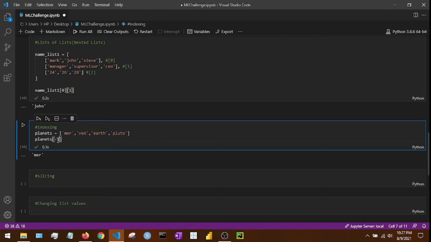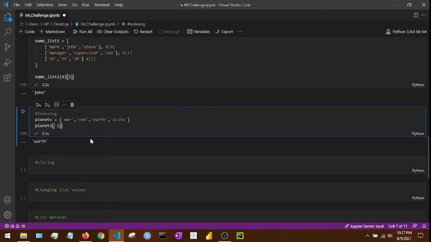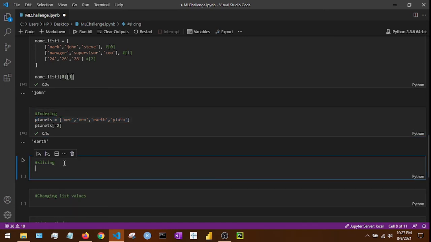So if I say -1 here, it will give me Pluto, right? So the last element is Pluto, -1. Similarly, I can work with -2, that's Earth. This can be really handy once you start going through the list. So I'll just use this list for this purpose also.